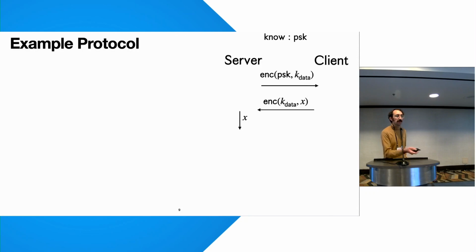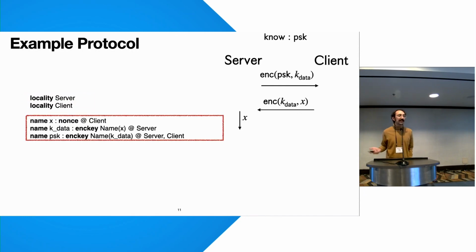So to encode this protocol in OWL, we first begin by declaring the relevant localities, which are basically just the parties. Next, we have name declarations, which determine the relevant cryptographic keys. First, we have that names are annotated with localities, like how X is at locality client. This means that we assume that the client initially has the value of X.